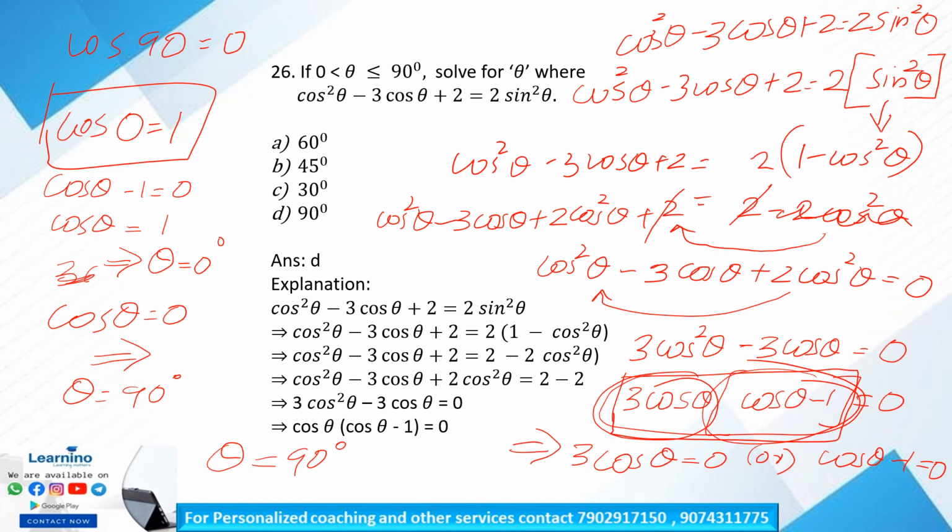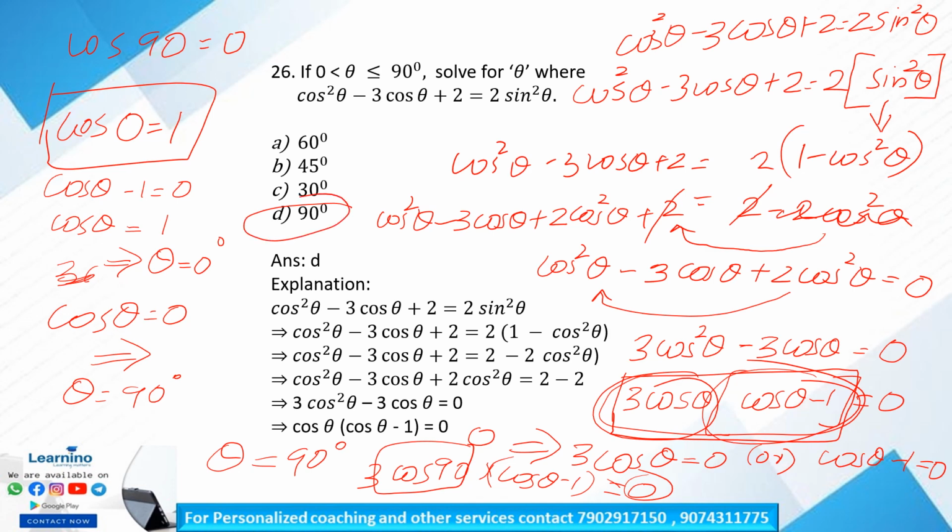Is that clear? So 3 cos 90 into (cos theta minus 1) or whatever may be on that side is equal to 0. That is, cos 90 is equal to 0 will help this equation to get 0. Right? So our answer is option D, 90 degree.